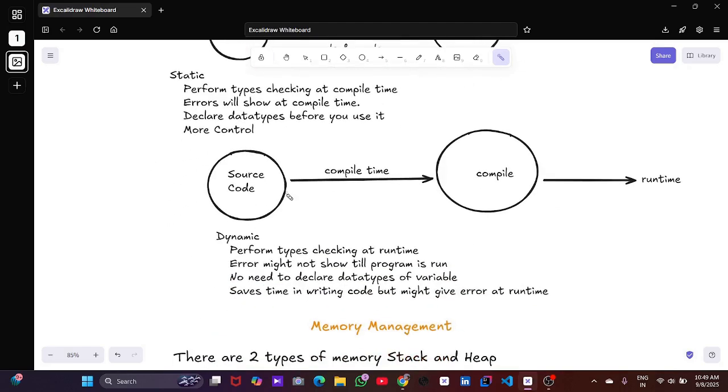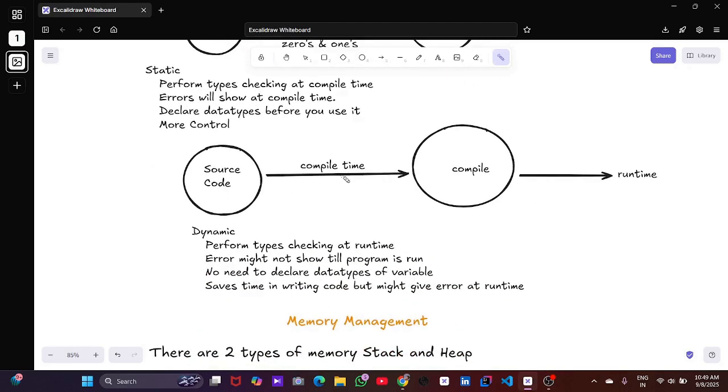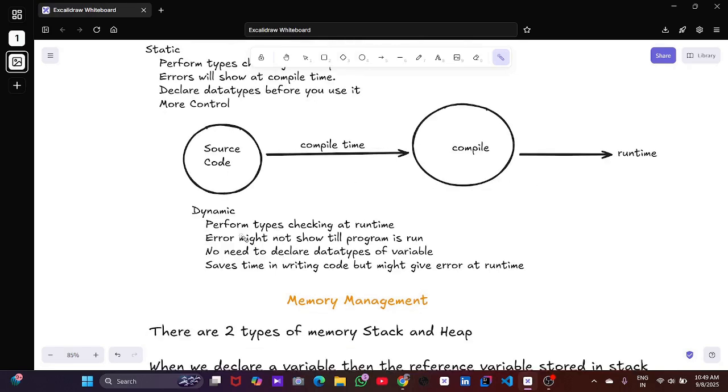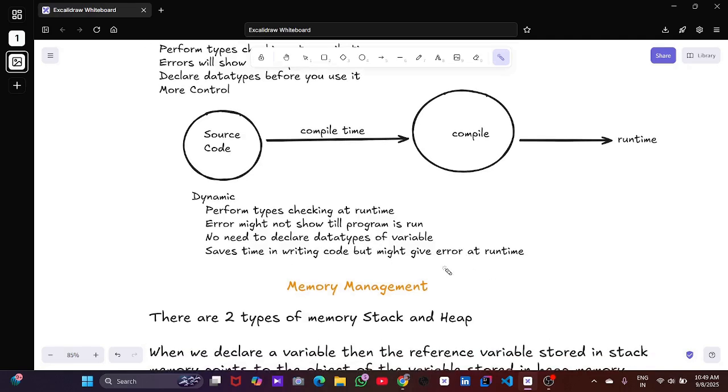And dynamic. In dynamic languages, we have source code, then it goes through compile, then runtime. Dynamic performs type checking at runtime, and errors might not show until the program is run. There is no need to declare the data type of a variable. It saves time writing code, but can give errors at runtime. Dynamic is flexible and can change while running. Things are decided when the program runs. Dynamic typing means variable types can change while running, as in Python and JavaScript.